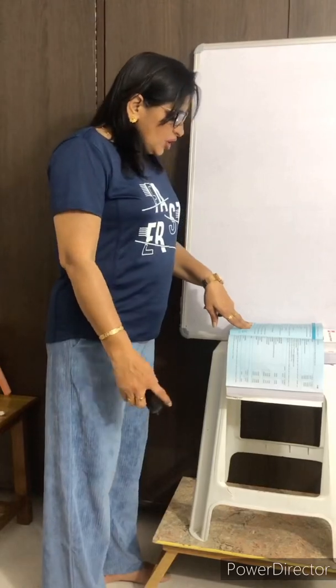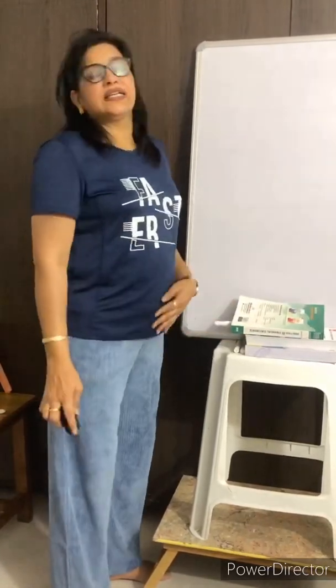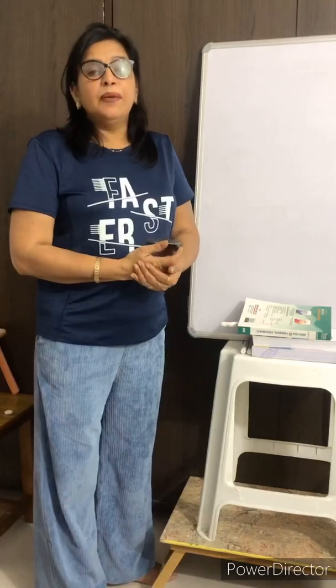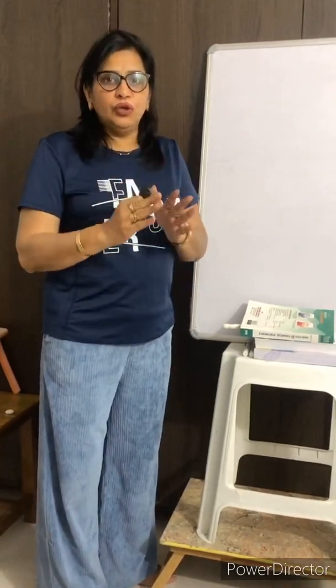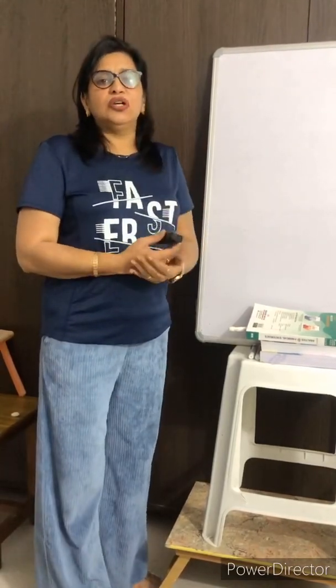Then cash withdrawn from bank. Sometimes you get confused that cash is being increased because you are withdrawing cash from the bank. But that would also not be a flow of cash because bank is also a part of cash and cash equivalents. So the overall amount of cash and cash equivalents will be the same.